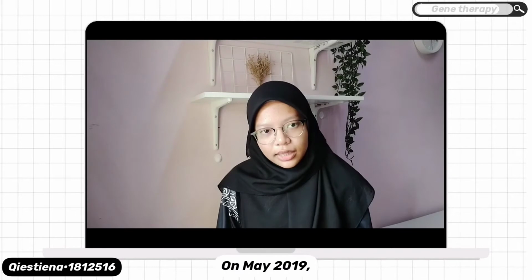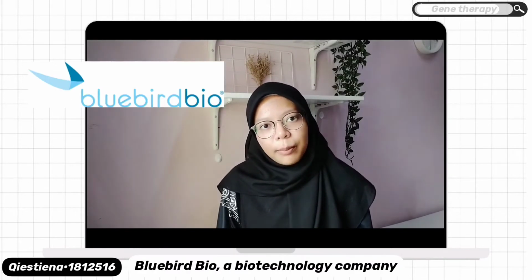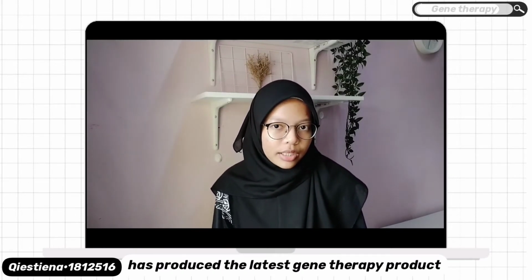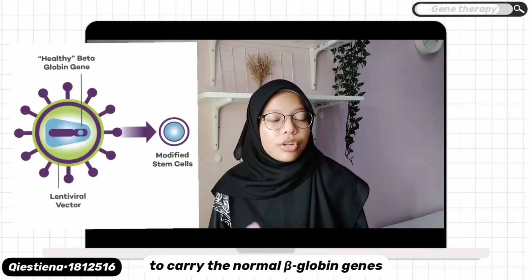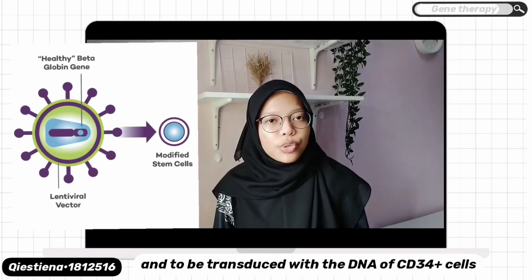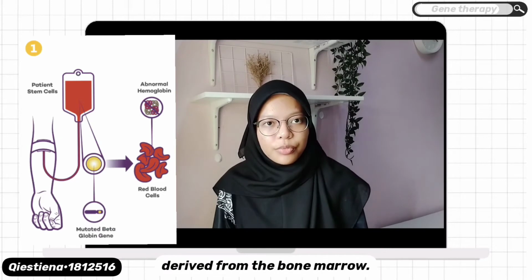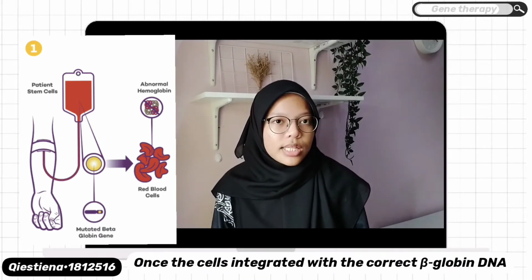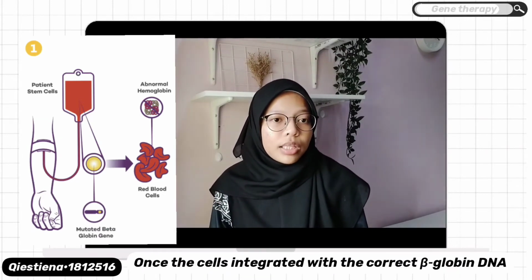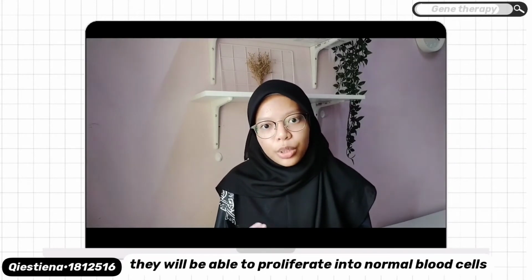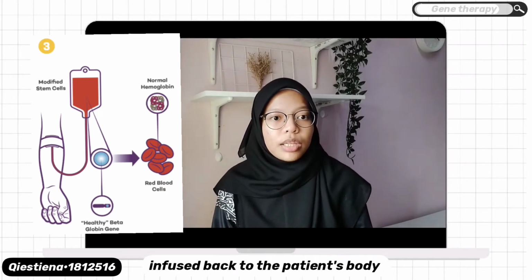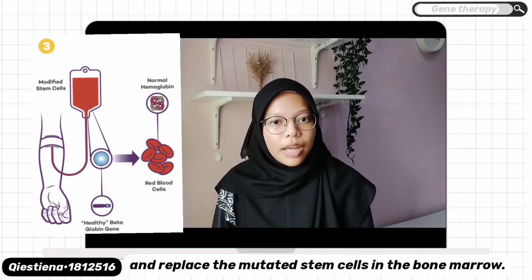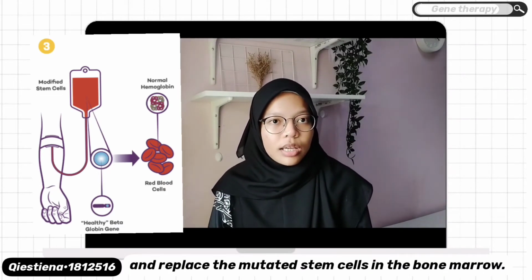In May 2019, Bluebird Bio, a biotechnology company, has produced the latest gene therapy product that is called Zynteglo. Zynteglo utilizes the lentiviral vector to carry the normal beta-globin genes and to be transduced with the DNA of the CD34 plus cells, which is the progenitor stem cells derived from the bone marrow. Once the cell integrated with the correct beta-globin DNA, they will be able to proliferate into normal blood cells. The genetically modified stem cells will be infused back to the patient's body and replace the mutated stem cells in the bone marrow.